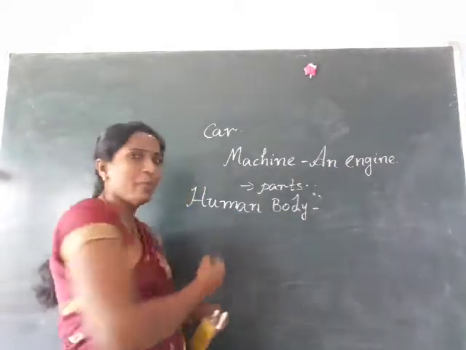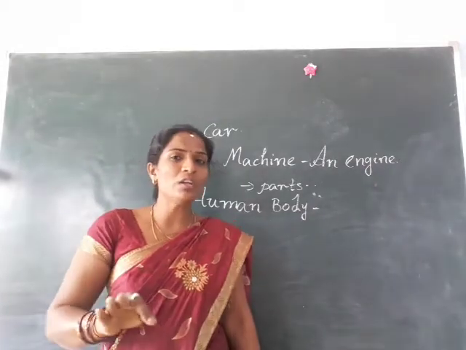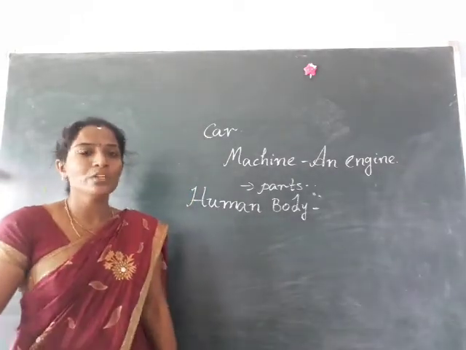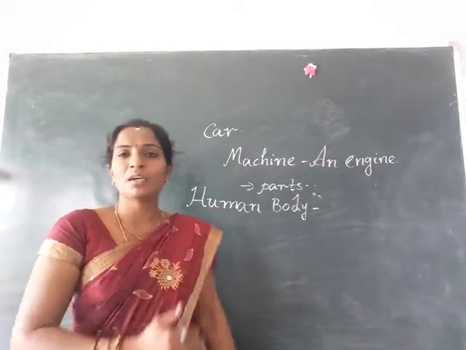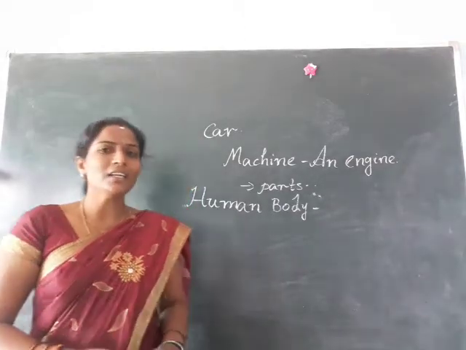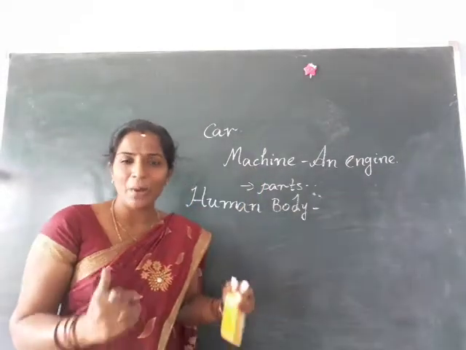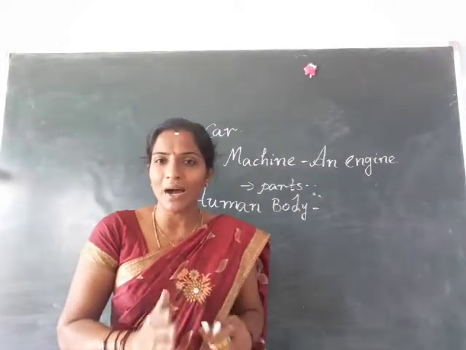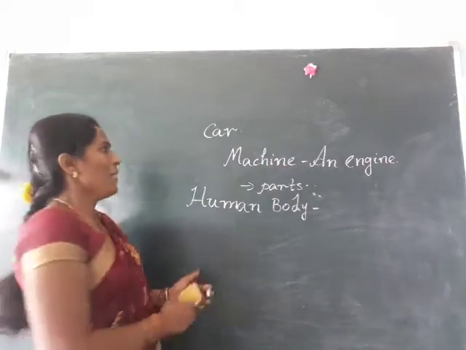But coming to our human body, it works on its own. Nobody tells it to do a particular work. That is why we say the human body is a wonderful machine. It can work on its own only. Is it clear children? Already I told you a machine is made of different parts. In the same way our human body also consists of some parts. So let us know about our human body and its parts.